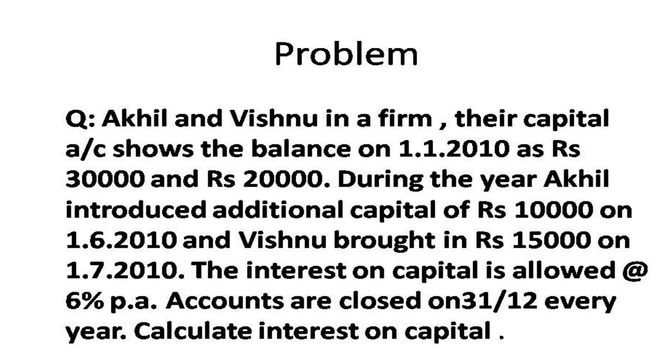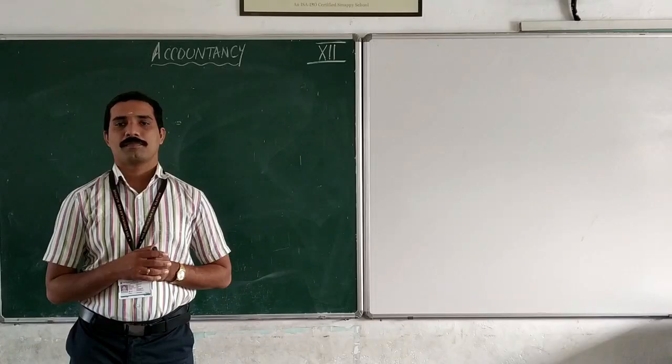That is their additional capital. Interest on capital is allowed at 6% per annum. Accounts are closed on 31st December every year. Calculate interest on capital. This is the question.